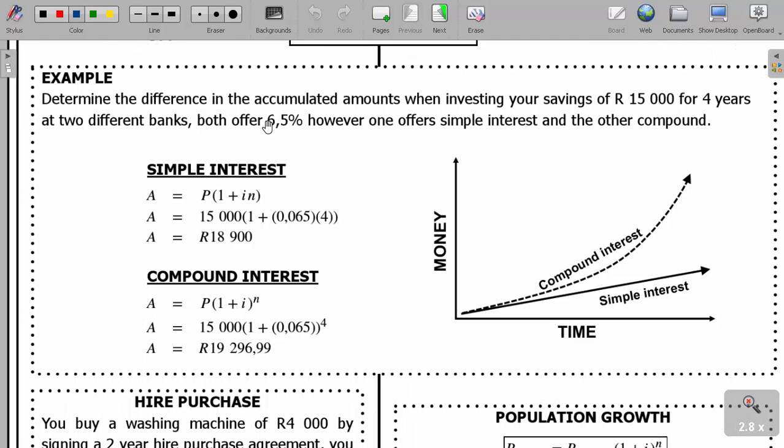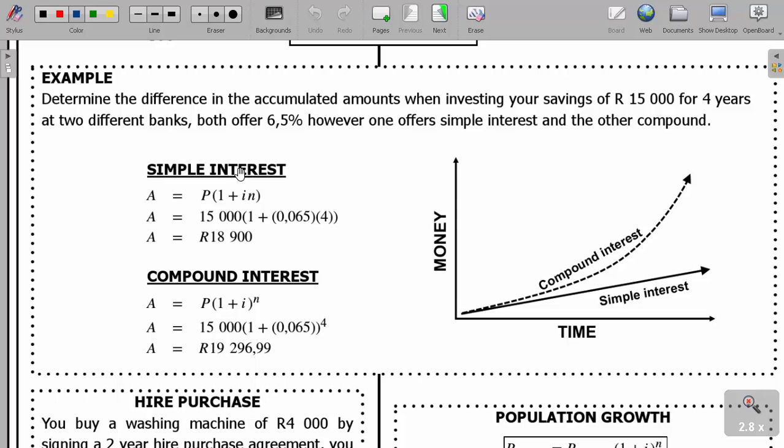It says, determine the difference in the accumulated amounts when investing your savings of 15,000 rands for 4 years at 2 different banks. Both offer 6.5%. However, one offers simple interest and the other compound interest.